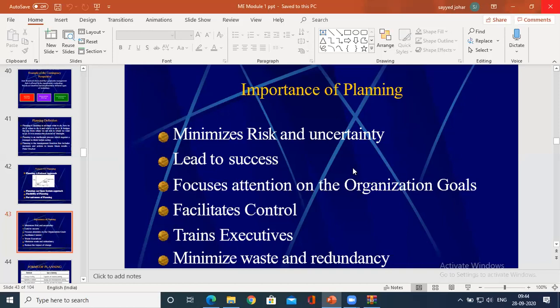So it helps to lead the process. Leading to success means the planning guarantees that it might lead to success. That is, the chance of getting success would be more if proper planning is done.